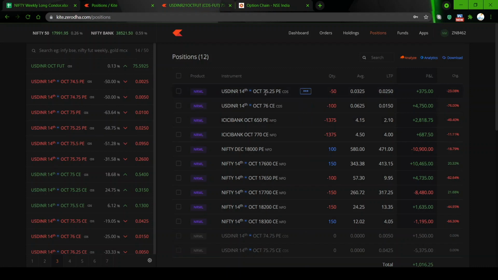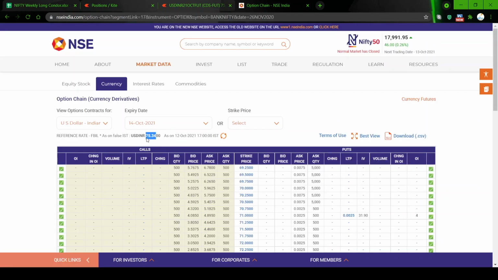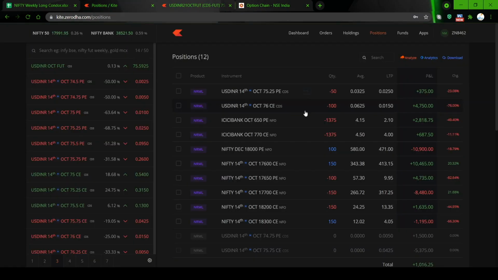For this position, 75.25 and 76 together on a short strangle, I have collected 625 and 325. This is 950. So 9 paisa and 50 I have collected. So 75.25 minus 950, somewhere about 1450, yeah, about 16 paisa. 75.16. If the spot becomes 75.16, then the trade will start making loss. So till that time I will not be in the loss.